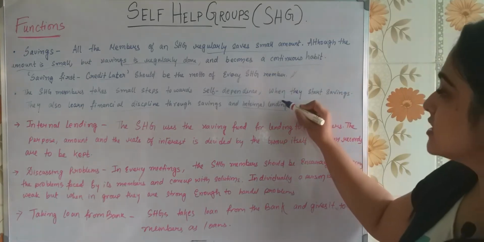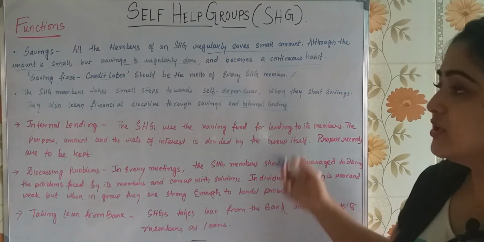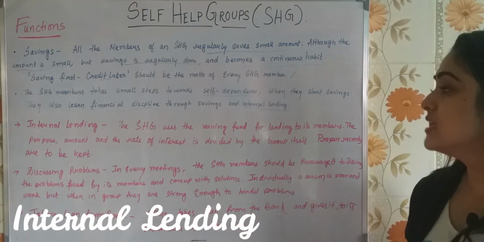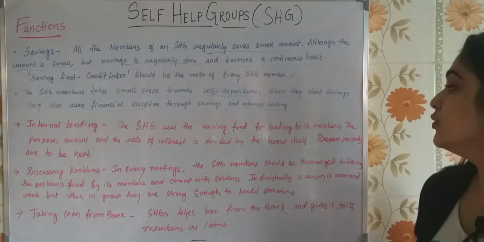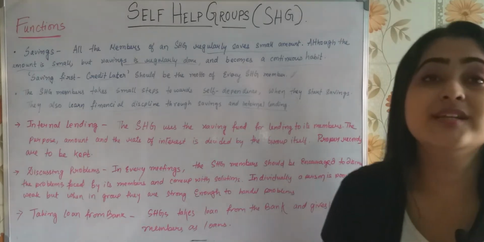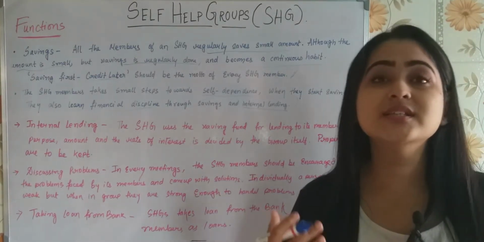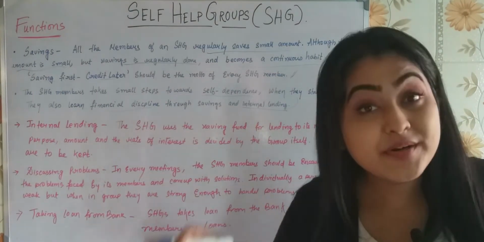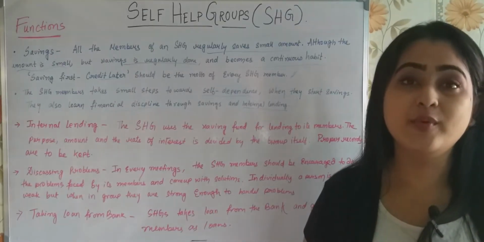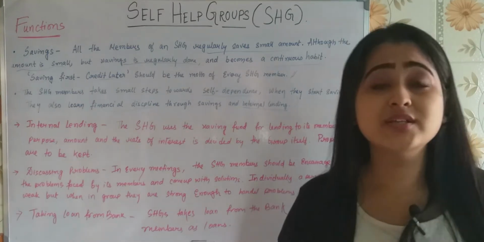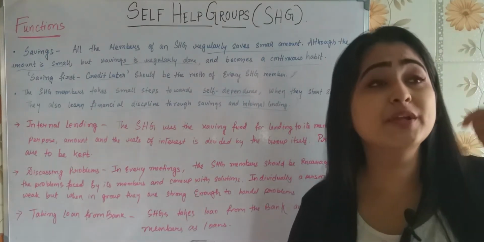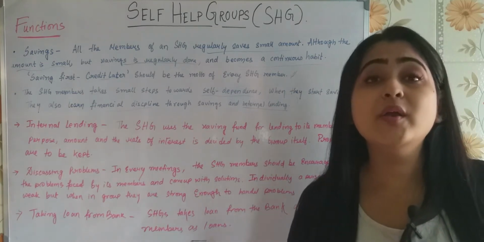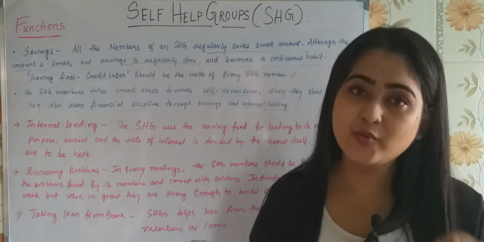Now what does this term internal lending imply? Let's go here. Internal lending. The SHG uses the savings fund for lending to its members. What is internal lending? The savings fund is utilized for lending purpose. To whom? The members of that particular self-help group. Now, how much amount is to be given for lending? What should be the rate of interest? What should be the purpose? Is decided by whom? Is decided by the self-help group only.